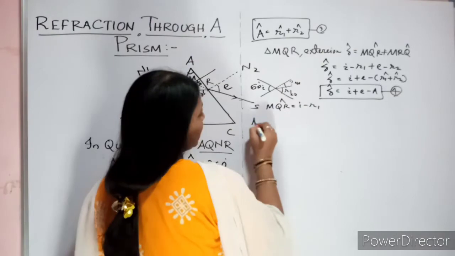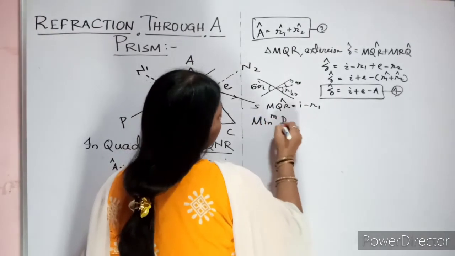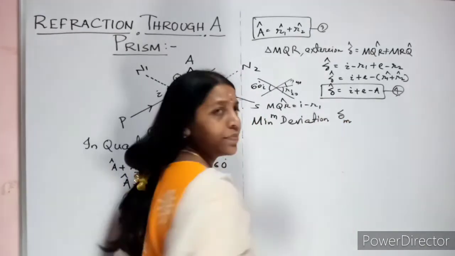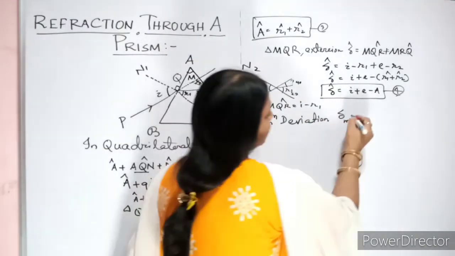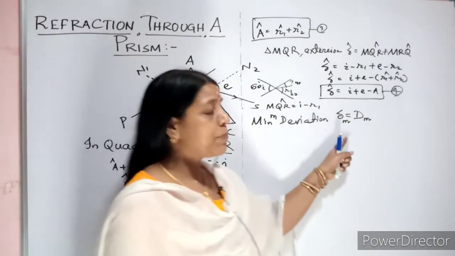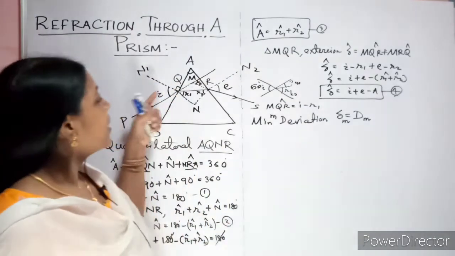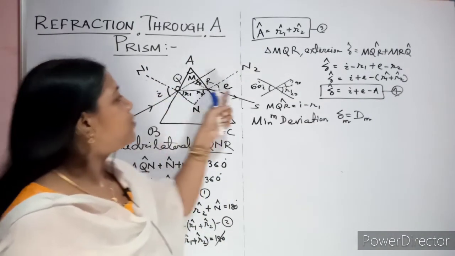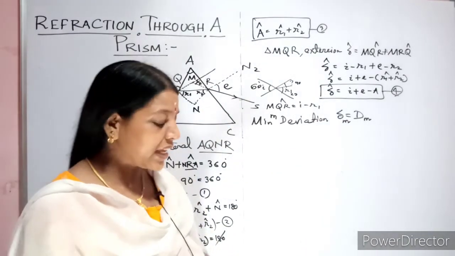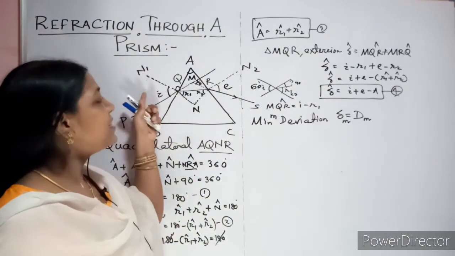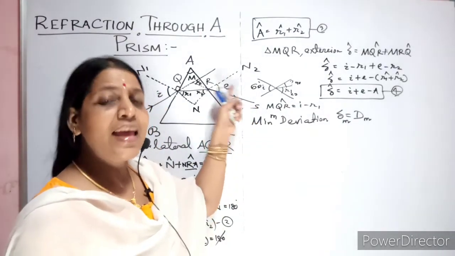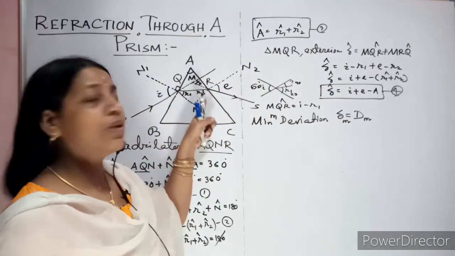So what is minimum deviation? For minimum deviation you can give the notation delta M. In some books they have followed the notation delta M equal to dm. So when it happens, if your angle I is equal to angle E, then only there will be minimum deviation. Or you can say the incident angle and the angle of emergence remain the same. Then R1 also will be equal to R2.